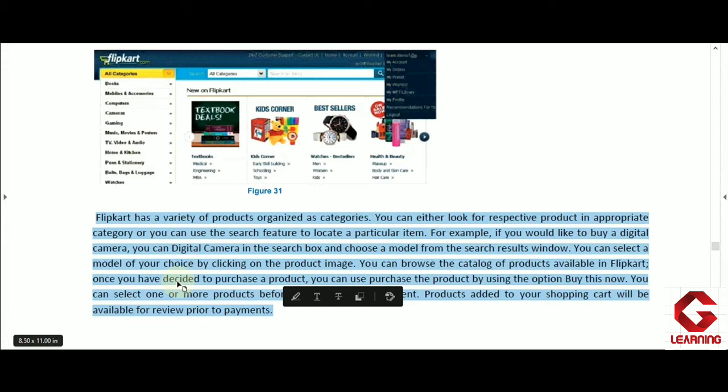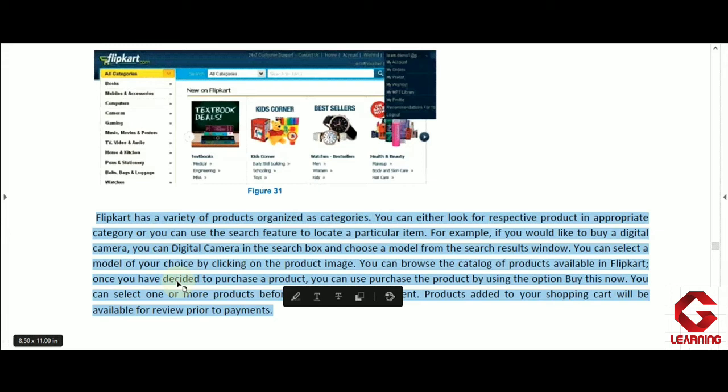So here you can see first we are getting books, next mobile accessories, third computers. So whatever product we want to buy, we have to select or choose one category as per that. So if someone wants to buy a laptop, that person has to click on the computers category, and thereafter various computers and laptops will come on the screen.